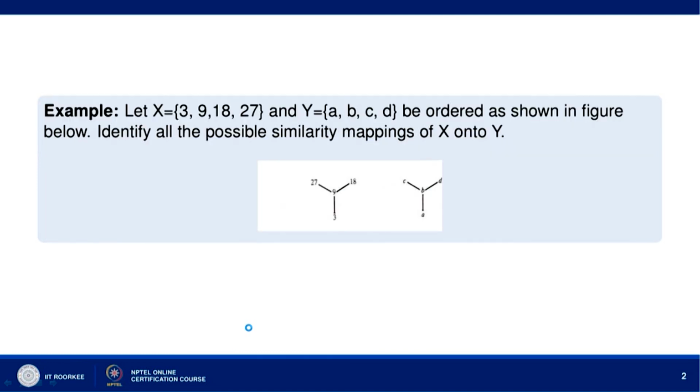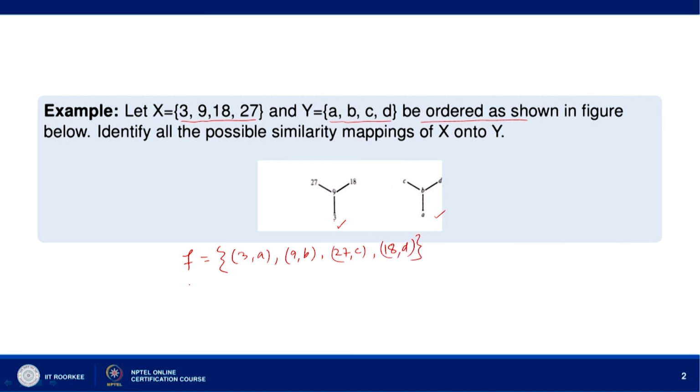Now, let X be equal to 3, 9, 18, 27, and Y be equal to A, B, C, D, ordered as shown in this figure. Then identify all the possible similarity mappings of X onto Y. So, one similarity mapping could be f: 3 to A, 9 to B, 27 to C, and then 18 to D.